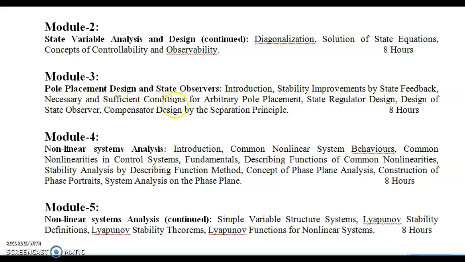Necessary and sufficient condition, it is a theory part. Next, only 3 methods are there to check whether the system is completely observable or completely controllable. In the first method, 3 to 4 steps are there. Second method also 2-3 steps are there. Third method also 3 to 4 steps are there. Go through any one method and check whether the system is completely observable or completely controllable.